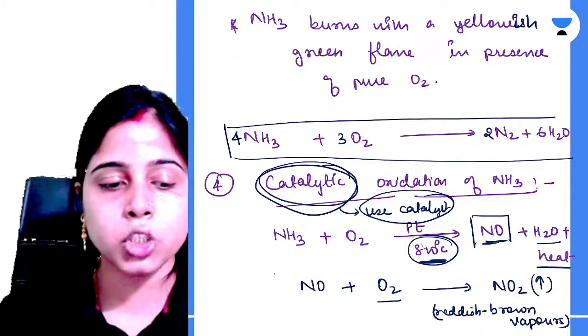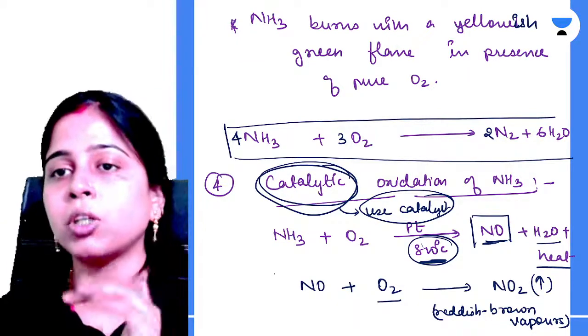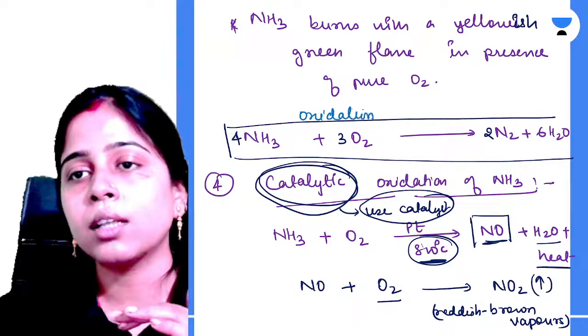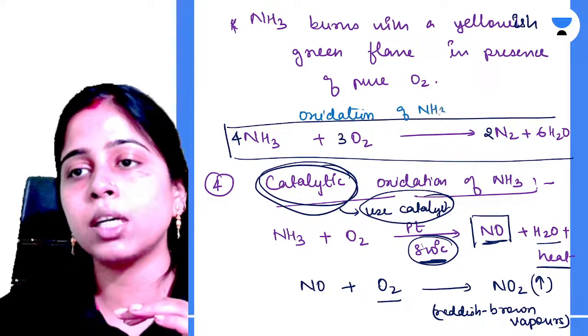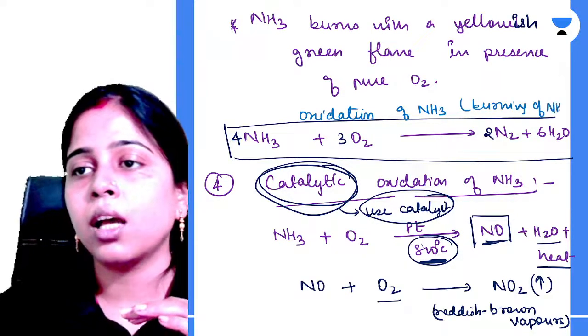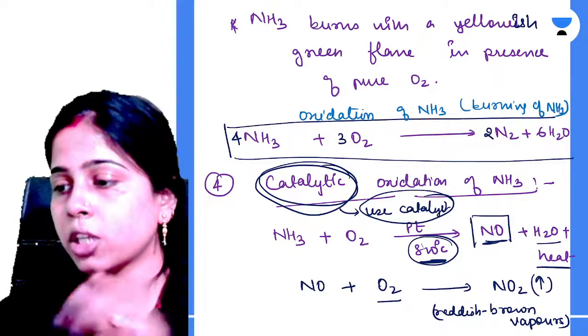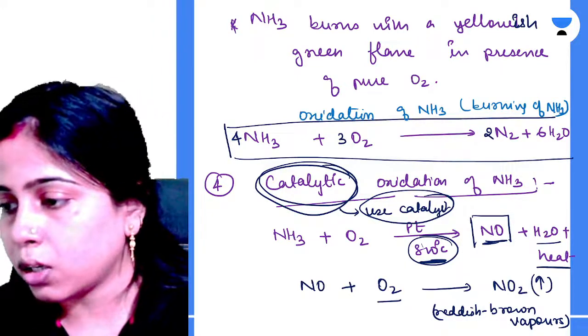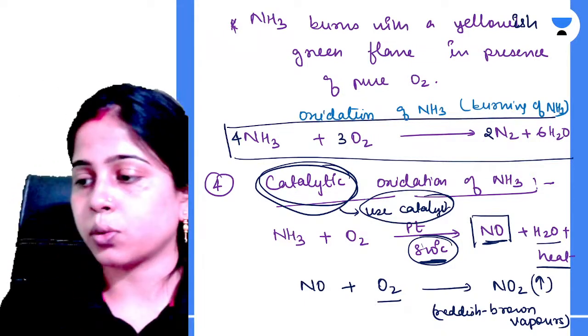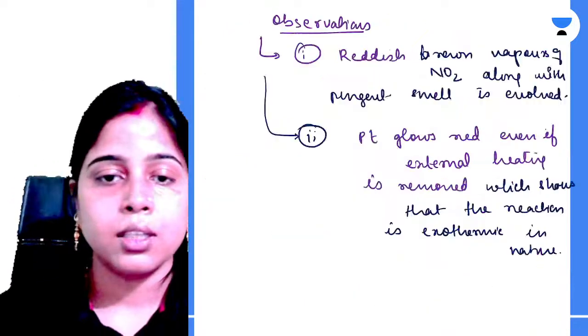So please make sure you are very much clear about the difference between your simple oxidation of ammonia, or you can say burning of ammonia, ठीक है, and catalytic oxidation of ammonia. Okay, Vasu. Chalo. Clear?